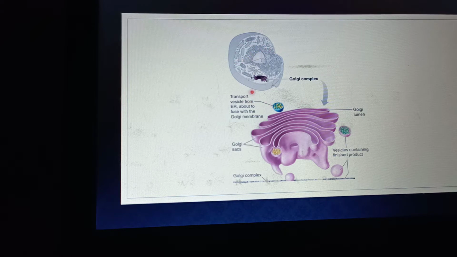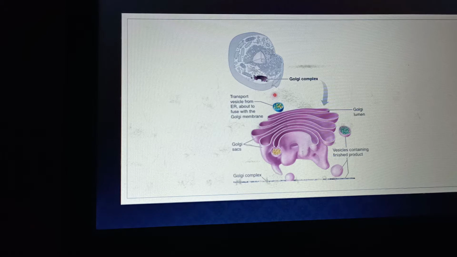So there are two kinds of vesicles. One is known as transport vesicles, the second is known as secretory vesicles. What is the difference between both of these? Actually, transport vesicles are those vesicles which are formed by the budding of the smooth endoplasmic reticulum.